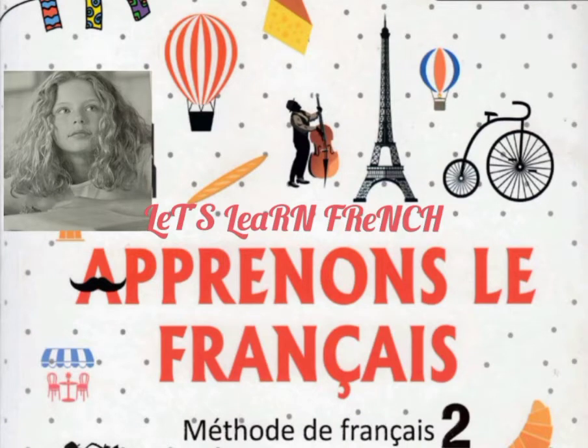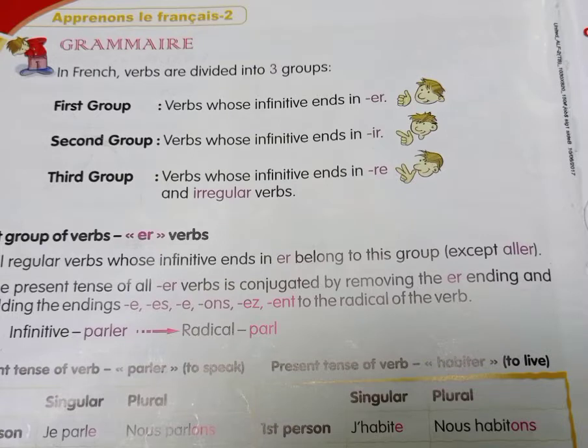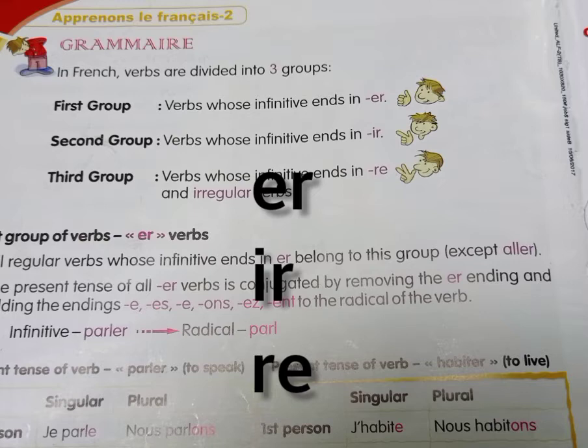So first here we're going to talk about verbs. Verbs means doing words in French. So in French these verbs are classified into three types: first group, second group, and the third group. First group, these are words or verbs that are ending with er.